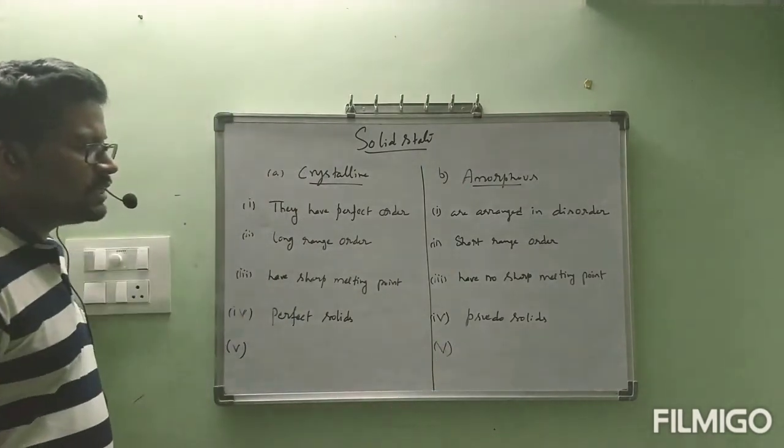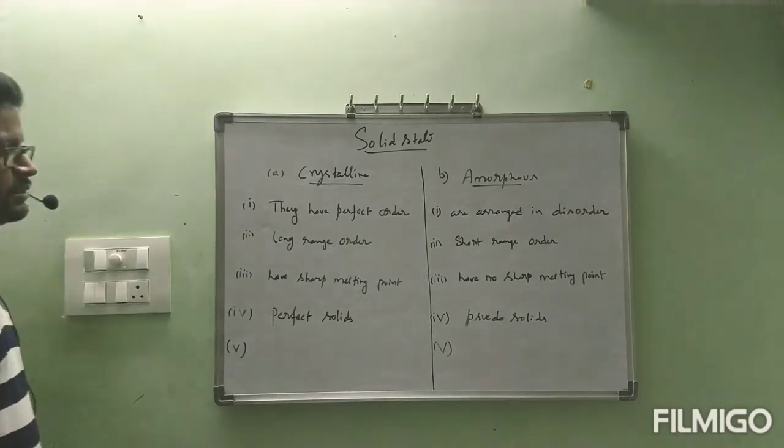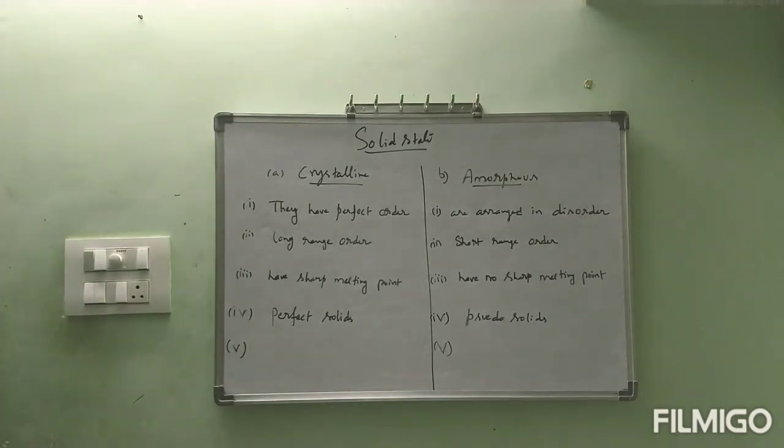Next, sixth one we will see. Now, once I will recall these five. What are the differences between crystalline and amorphous solids? First one, crystalline solids have perfect order; amorphous solids are arranged in disorder.